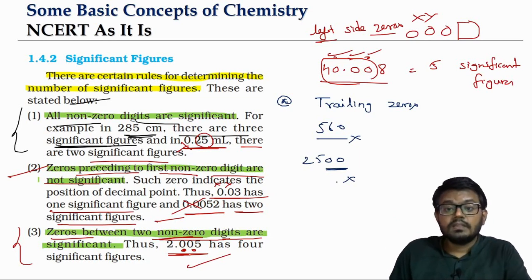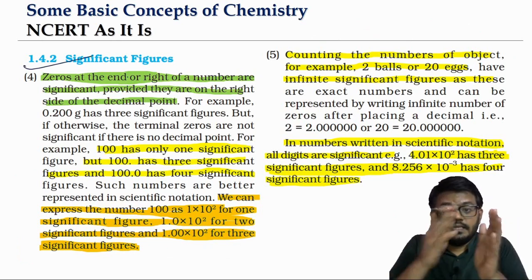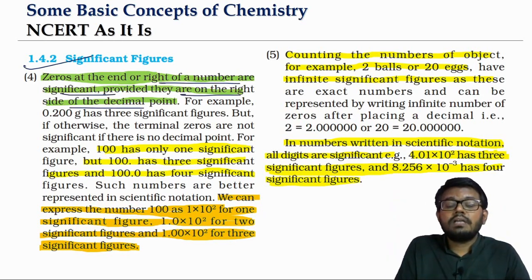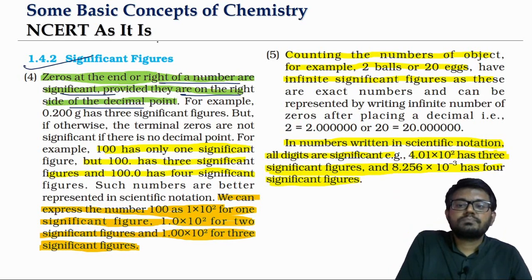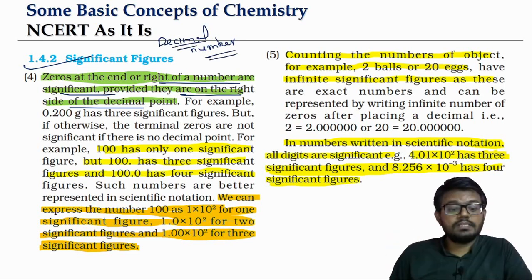Trailing zeros means the zeros that will come on the right side, they will not be counted as significant. But they will be counted as significant sometimes, when the zeros at the end or the right side are a part of the decimal number. Previously, what is the point I said?